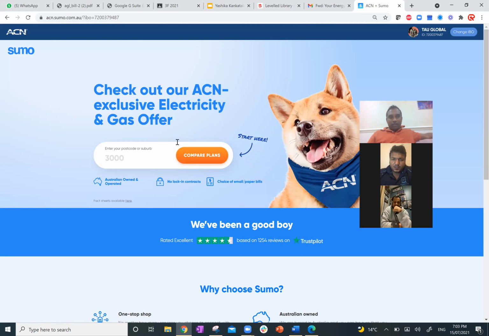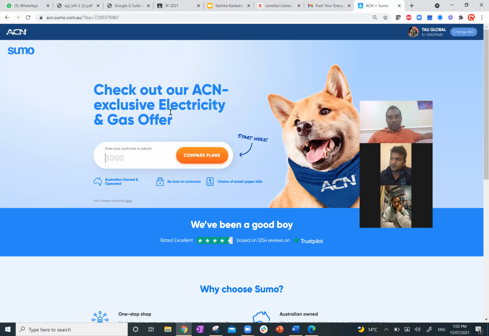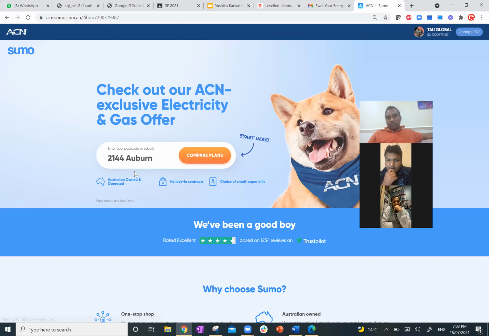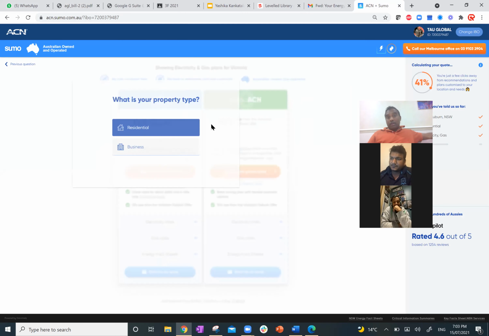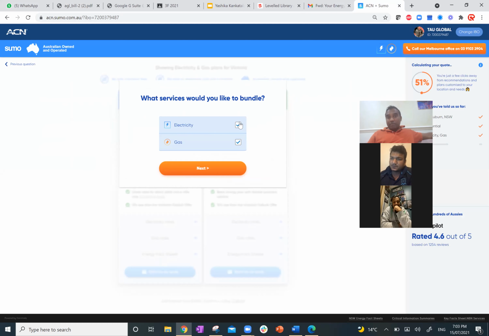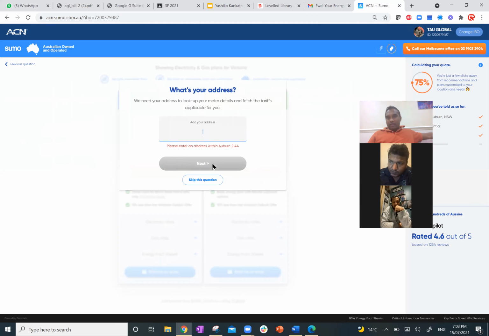Then you put the postcode. Depending upon which bill you're comparing, for example, in this case I'm doing 2144. That is a postcode, so I go here and put 2144. It's Auburn. Then automatically, it's a home, and I'm comparing the gas bill only because I only have a gas bill. So I press next.